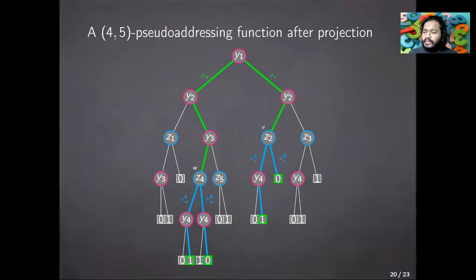So once you fix the values of the addressing variables on this path, the function value only depends on the value assigned to the addressed variable at the node w and nothing else. And that's precisely the property we observed with the addressing function as well. So that's why we call this a pseudo-addressing function, because we have simply relaxed a little bit on the decision tree representation, but the behavior is quite similar to the addressing function.